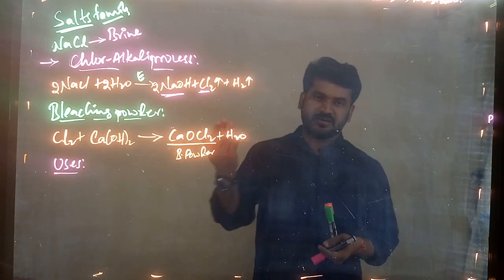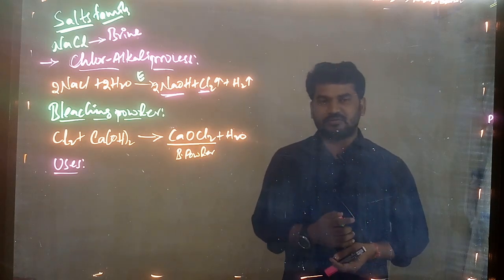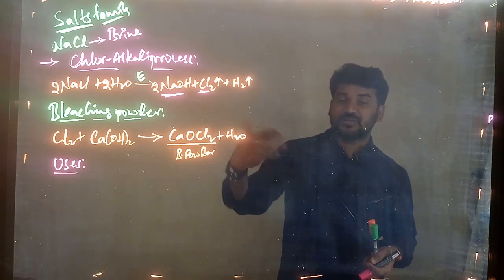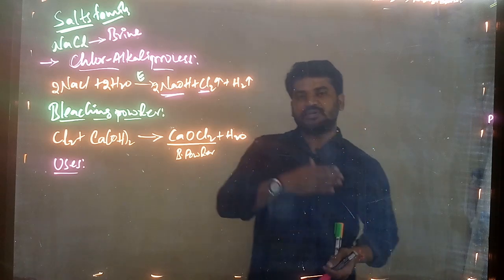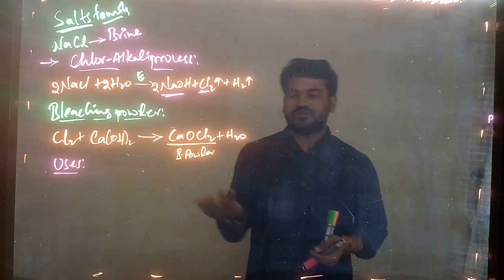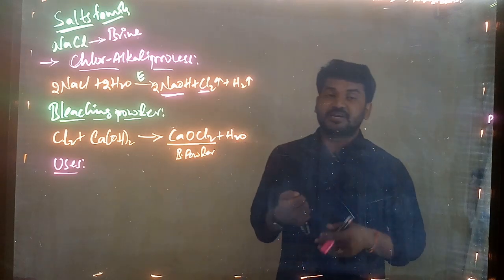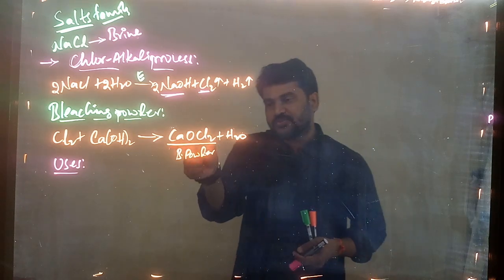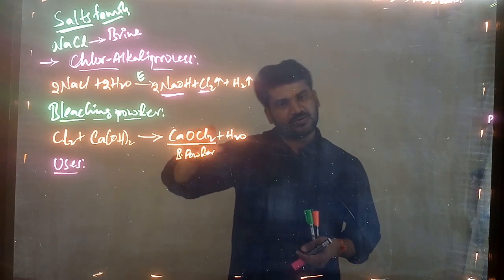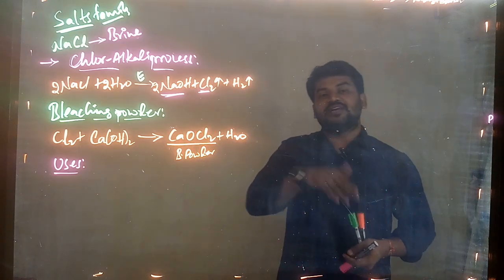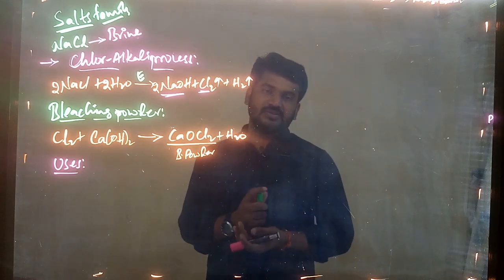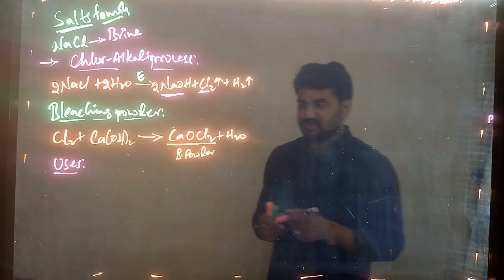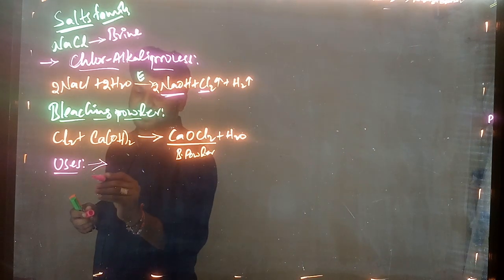So that generally you will get daily, the water supply by the water board, right? Sometimes they mix bleaching powder. Why? Because some insects or microorganisms are there. To kill them, they are adding the bleaching powder. That is, we are making chlorination. Chlorination is nothing but adding bleaching powder only, because chlorine is in the bleaching powder too. So indirectly we are adding the bleaching powder. Alright, so bleaching powder is a disinfectant.